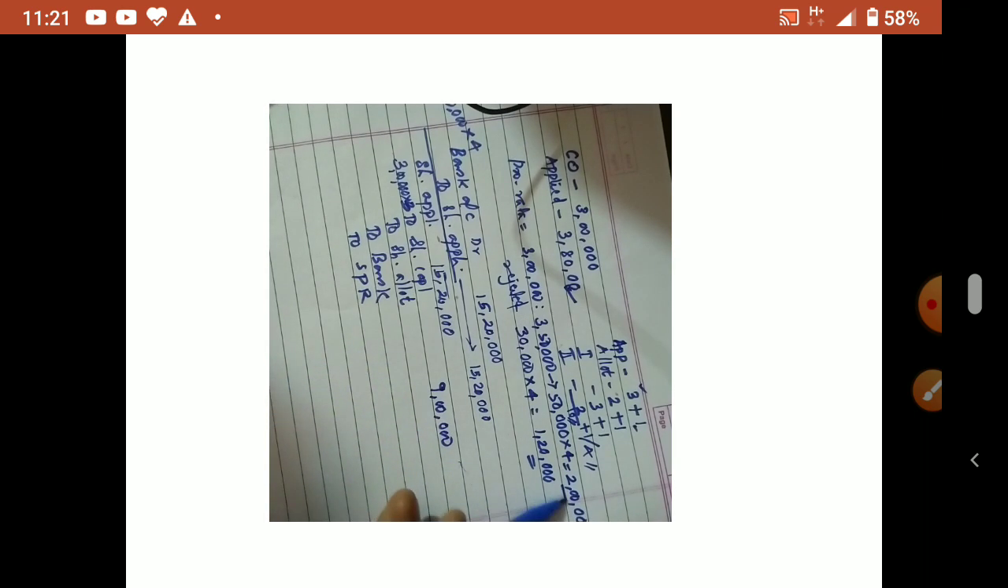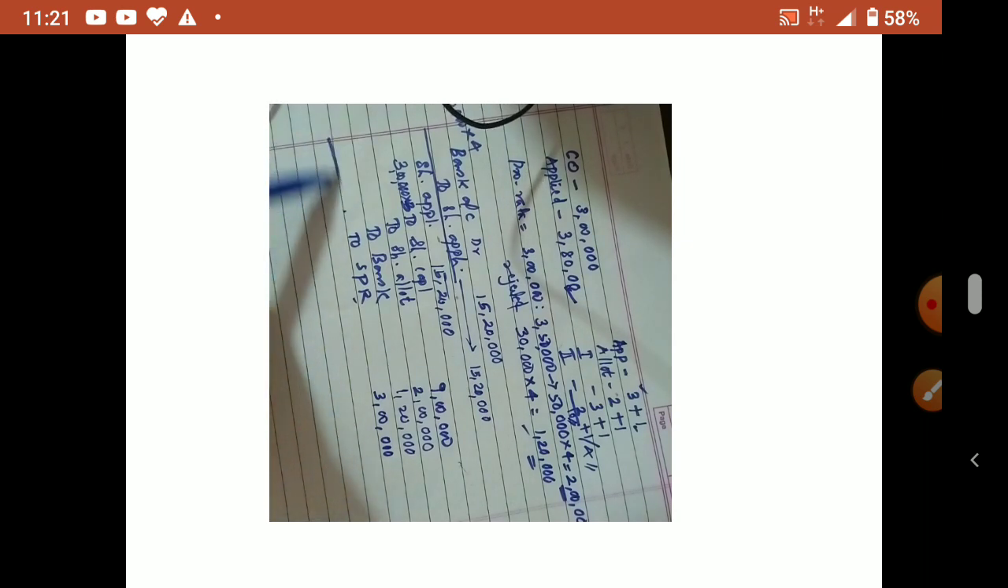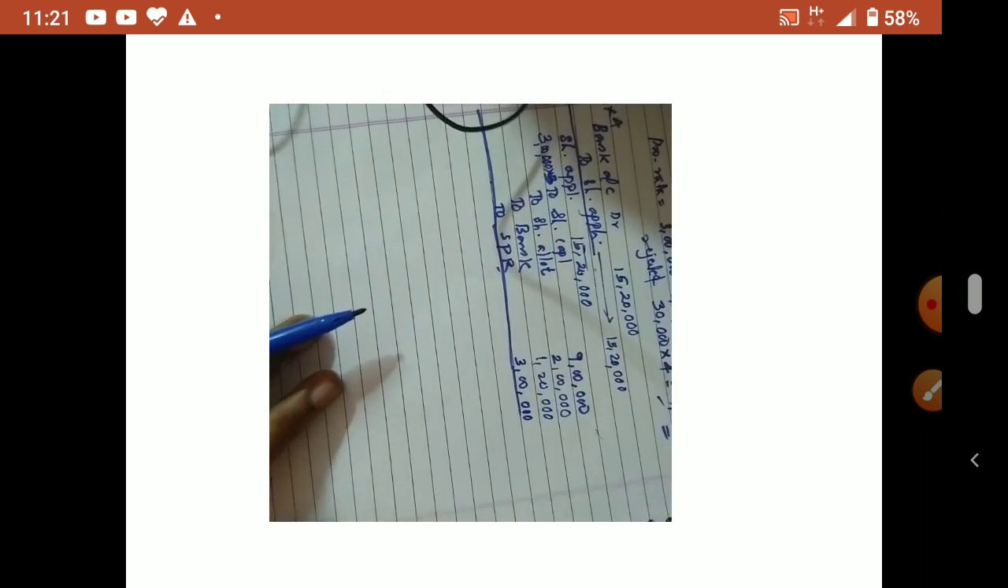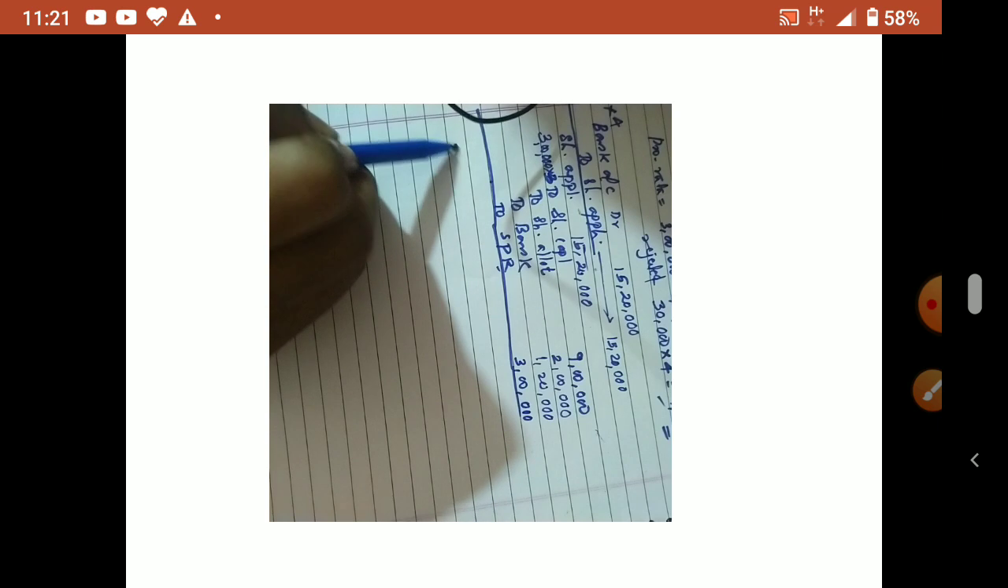Allotment excess amount 2 lakhs. Bank rejected amount 1,20,000. Then SPR 3 lakh into 1, 3 lakh, 1 rupee premium. Okay, so this way we have to write the journal entry, second journal entry. So with the application also here, premium is coming.